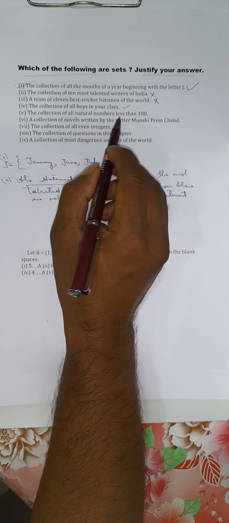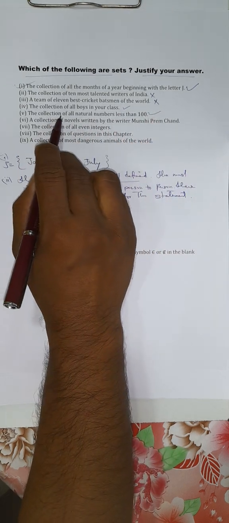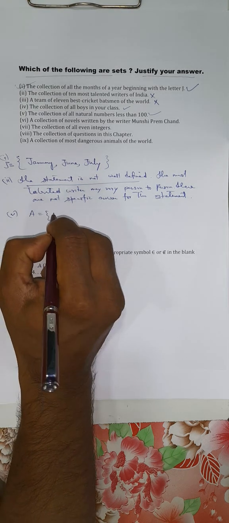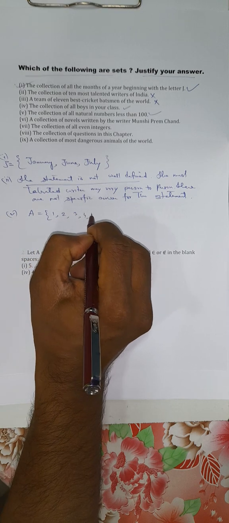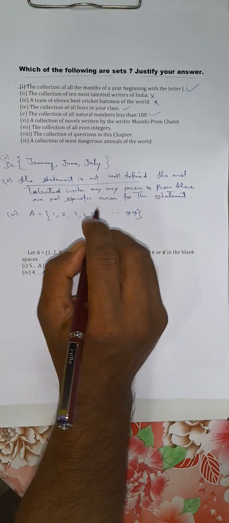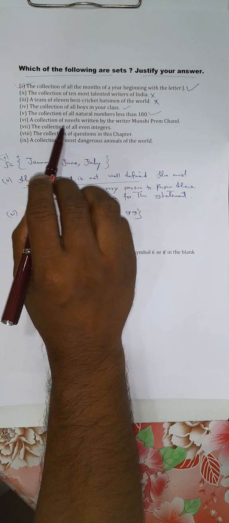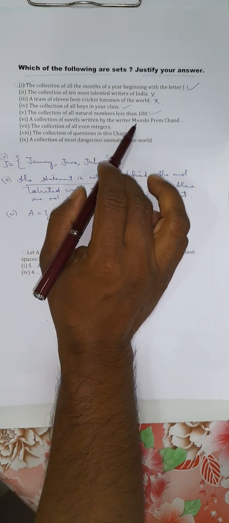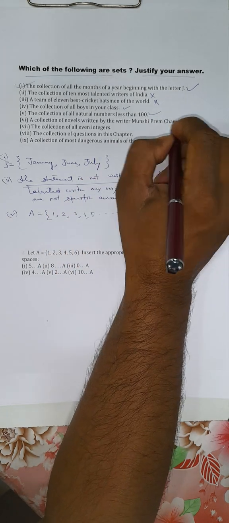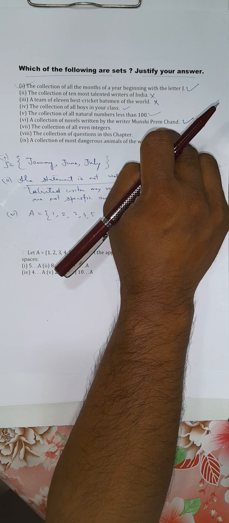The collection of all natural numbers less than 100. This is also well defined. Say if you denote this set by A, you will find 1, 2, 3, 4, 5 up to 99. So this statement is well defined. Distinct elements are found. A collection of novels written by writer Munshi Premchand. This is well defined. The novels written by him, you can identify.